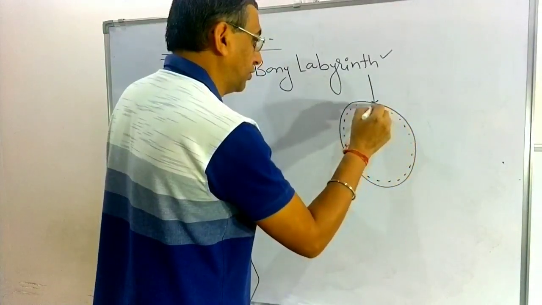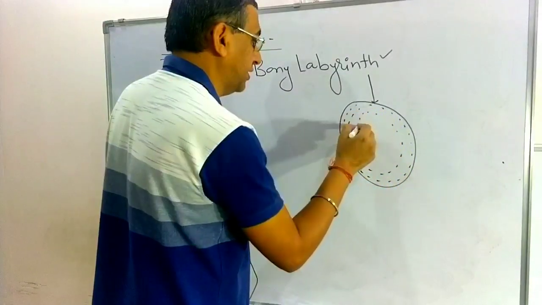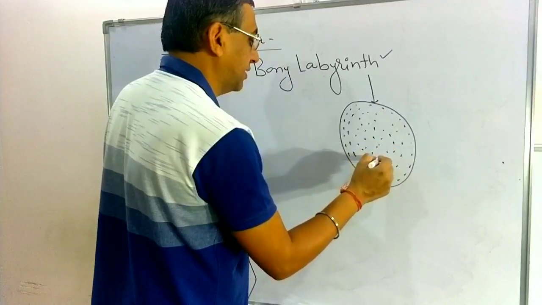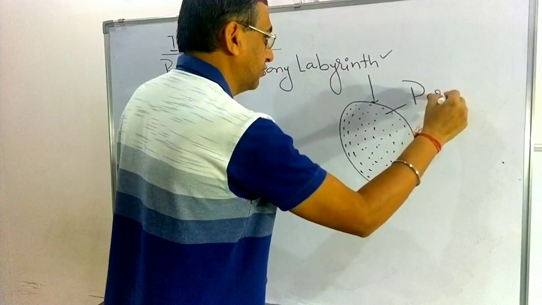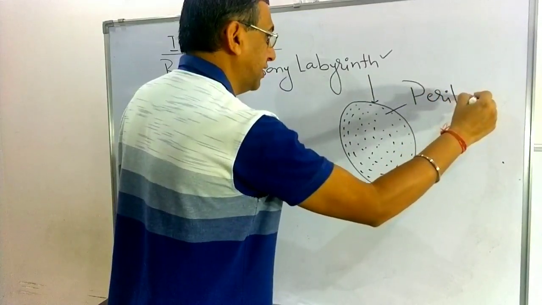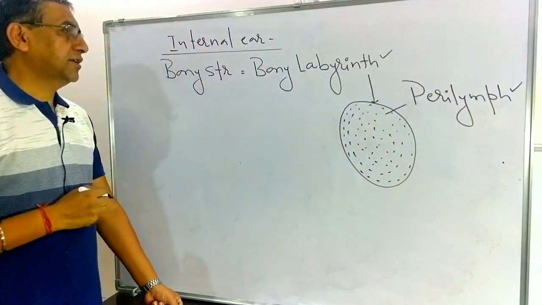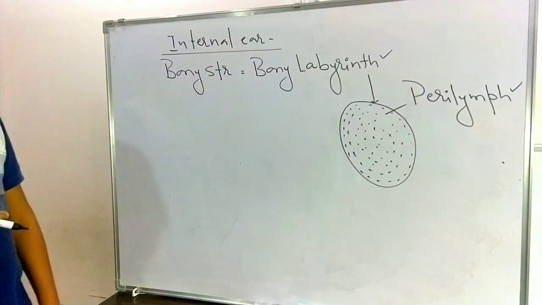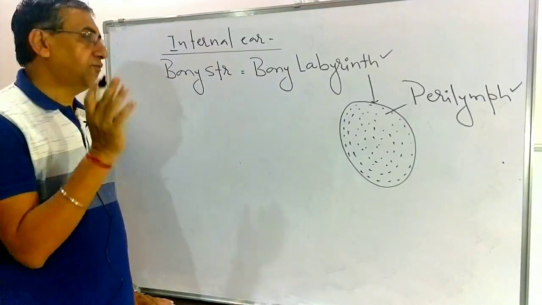The bony labyrinth is filled with a fluid. This fluid is known as the perilymph. So the internal ear is present in a bony structure known as the bony labyrinth, and here it is filled with a fluid known as the perilymph.